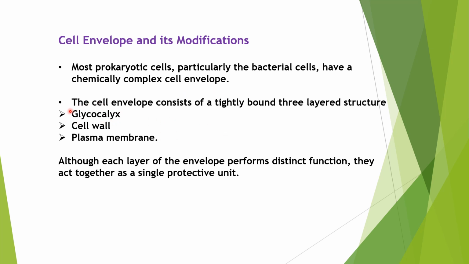Glycocalyx is a glycoproteinaceous layer. It forms the covering for the bacteria so that it can provide extra resistance from the host enzymes or host cells or macrophages when it infects the host cell. Although each layer, glycocalyx, cell wall, and plasma membrane, has a different function, they together form a single protective unit.